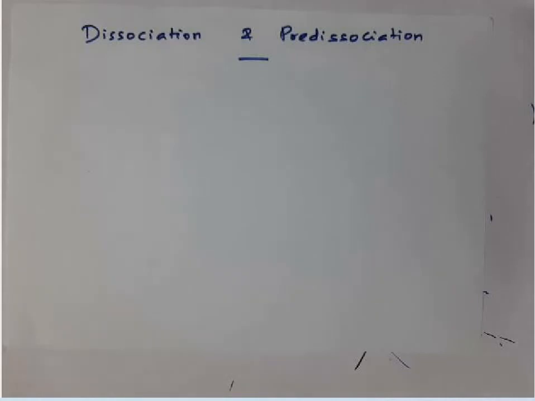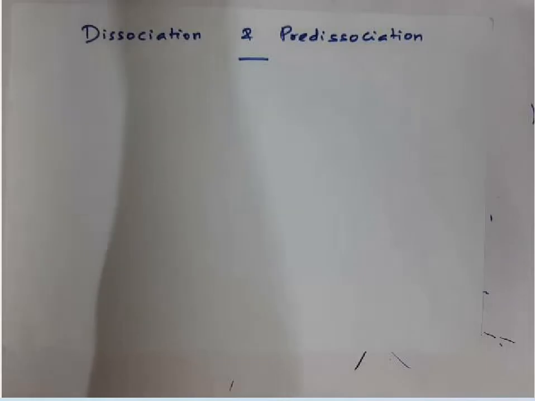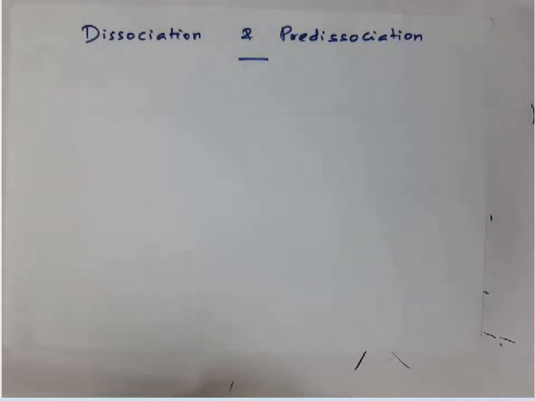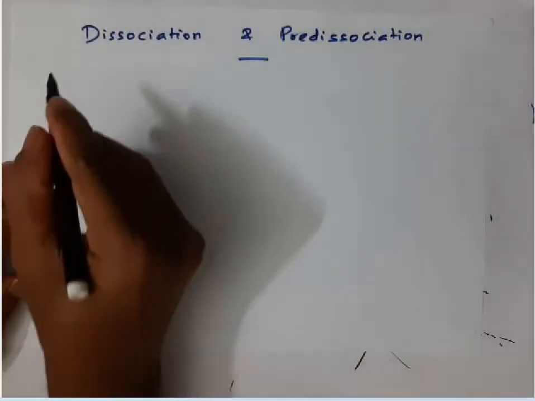In this lecture we'll discuss what is meant by dissociation, and when dissociation will occur in the case of electronic spectra of a diatomic molecule. Suppose electronic excitation leads to dissociation of the molecule, normal dissociation, not dissociation of a diatomic molecule.